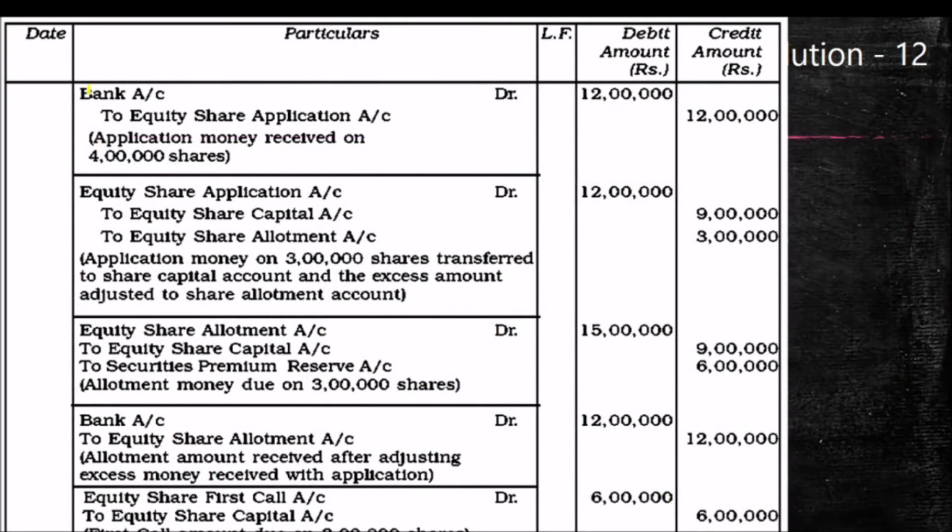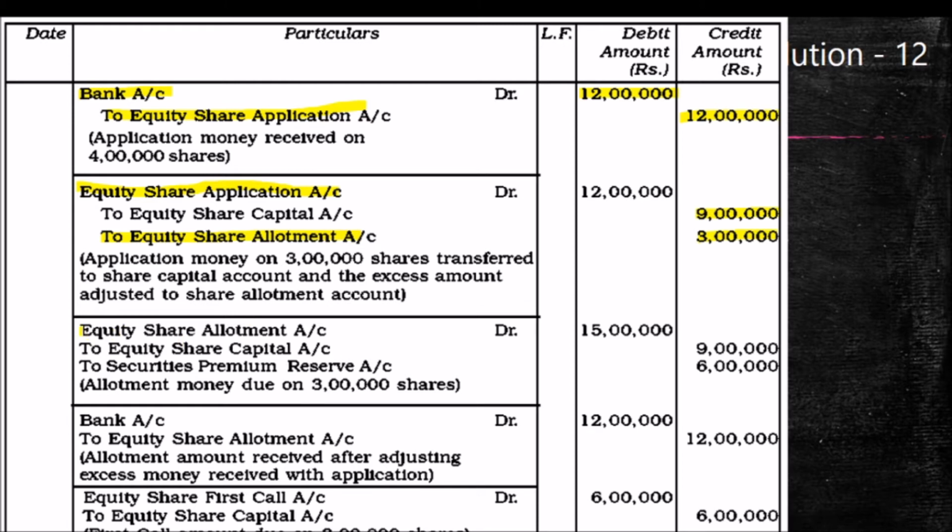First entry will be bank account debit to equity share application, 4 lakh into 3, 12 lakh. Then we are transferring that into capital and allotment. So out of 12 lakh, 3 lakh into 3, 9 lakh will be transferred to share capital. How does the 3 lakh come? 1 lakh into 3, 3 lakh will be transferred to share allotment. Excess application money transferred to share allotment.